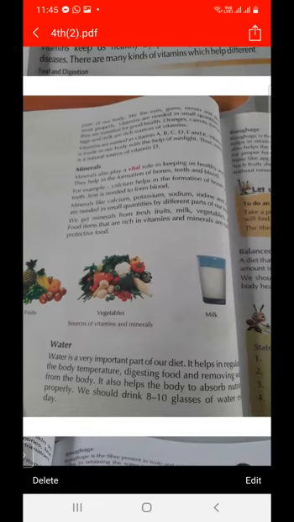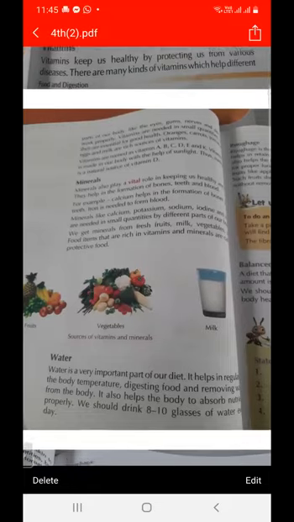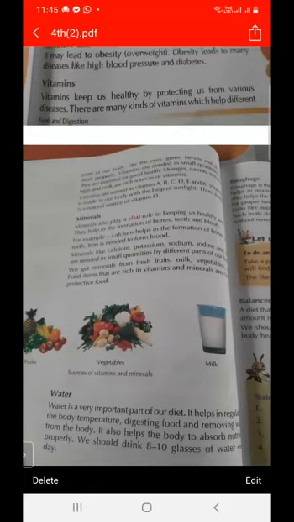We have to drink a minimum of 8 to 10 glasses of water every day. So this is about vitamins, minerals, and water.